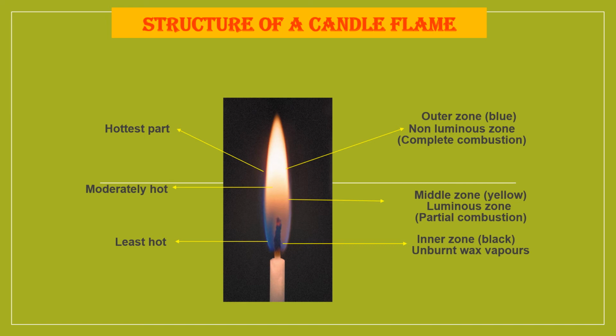The middle zone is yellow in color. It produces more light than heat. It is called as the luminous zone, and partial combustion takes place there. It is moderately hot. The third region, the inner zone, is black color due to unburned wax vapors, and it is the least hot zone of a flame. So these three different zones and their properties are to be studied and understood.